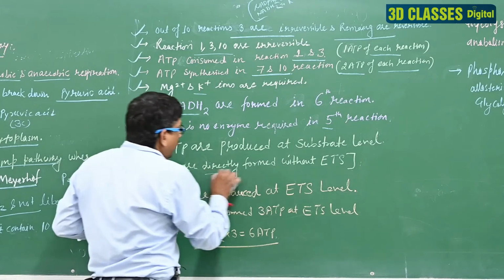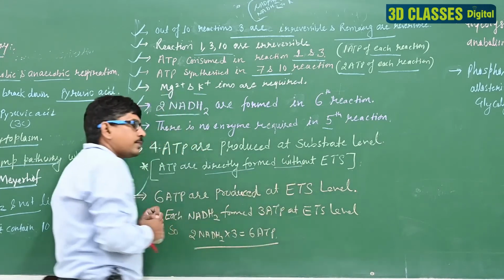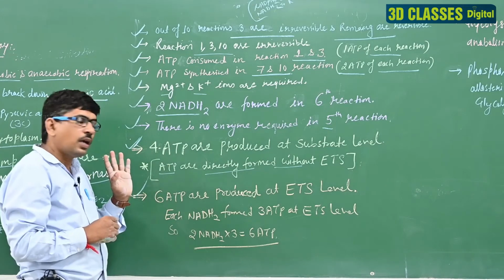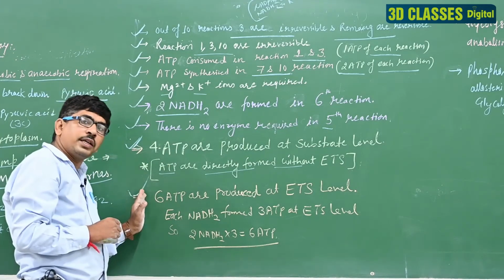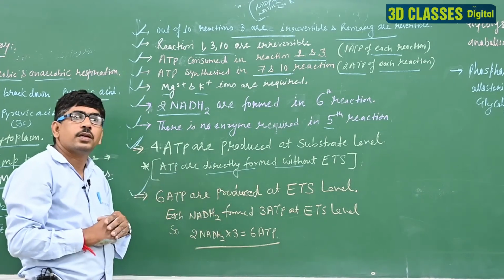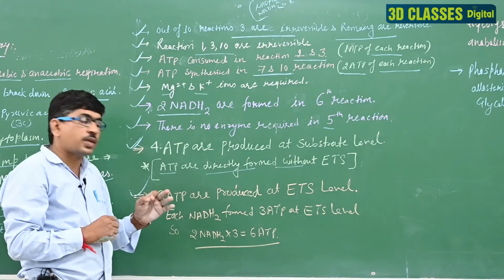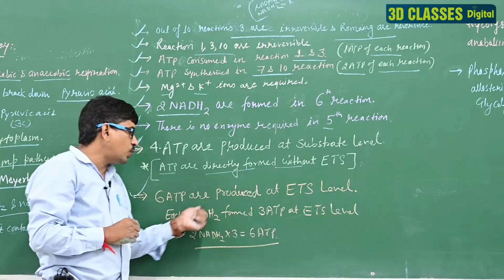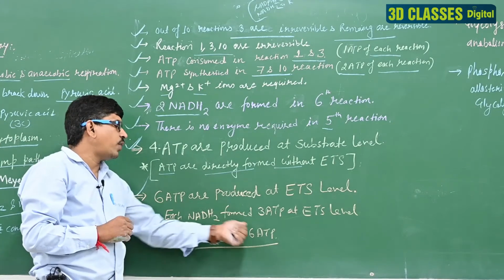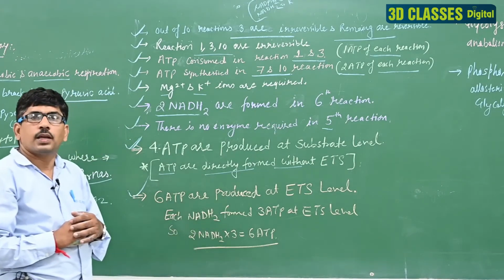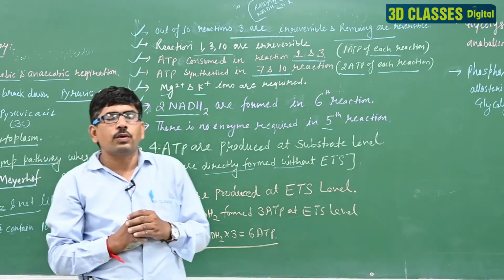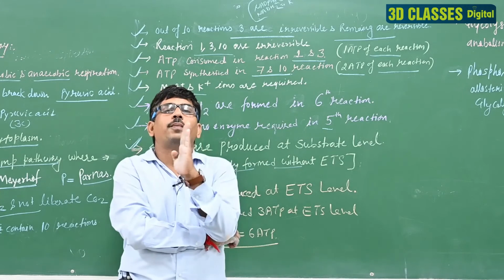What is the substrate level? ATP are directly formed without ETS. And at ETS level, 6 ATP are produced, ETS electron transport chain level. Each NADH2 forms 3 ATP at ETS level, and so 2 NADH2 form 6 ATP. Clear? Another thing is, तो मैं पहले भी बता चुका आप लोगों को, 3 नाम आपको याद रखना है बच्चों,